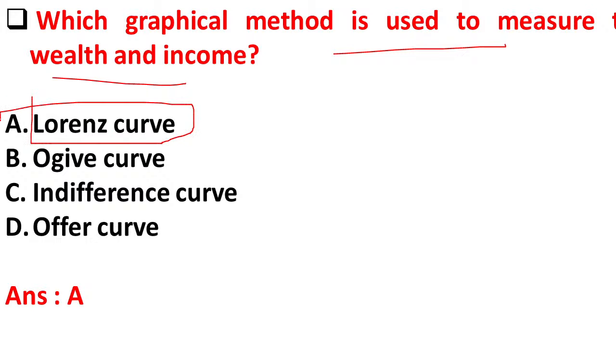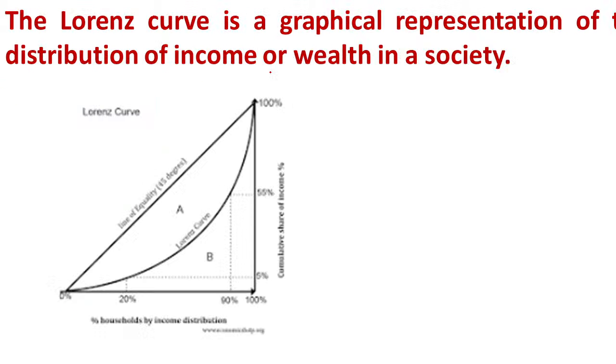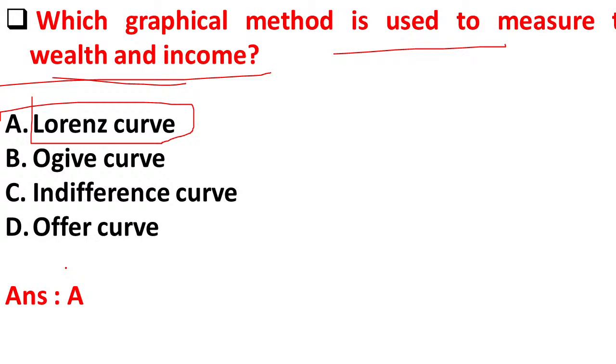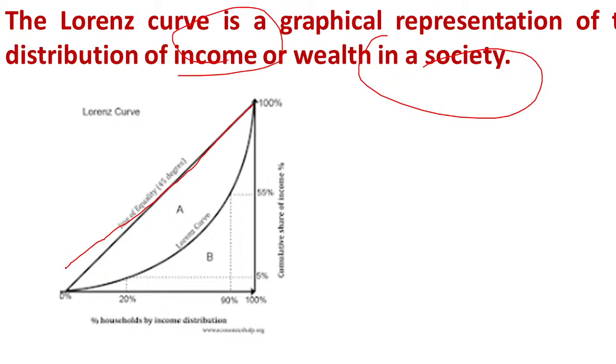So we use the Lorenz curve to measure wealth and income. The Lorenz curve is a graphical representation of the distribution of income or wealth in a society. Here you can see the picture of the Lorenz curve. It expresses the relation between income and wealth.